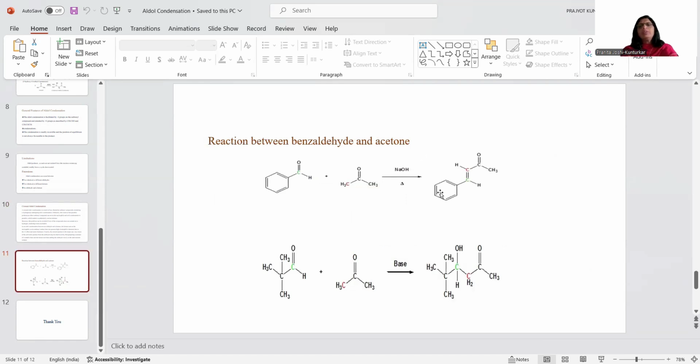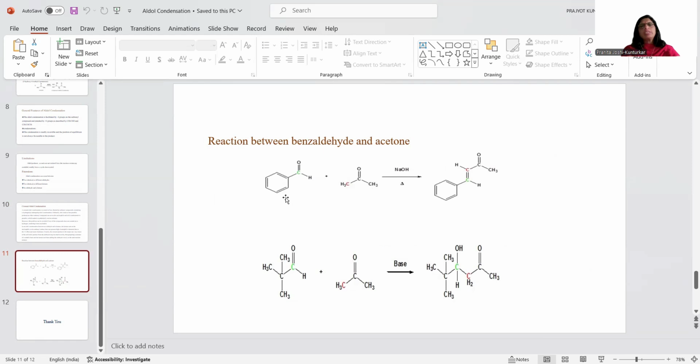Now see, this is one of the very important cross aldol condensation reactions. Here we have taken a reaction between benzaldehyde and acetone. Acetone, CH3COCH3, has alpha hydrogen, and benzaldehyde does not have alpha hydrogen.